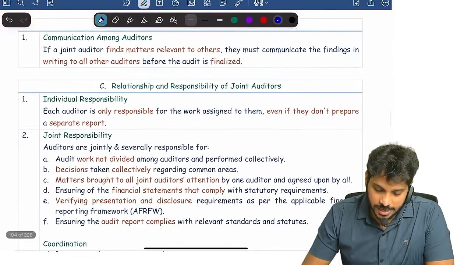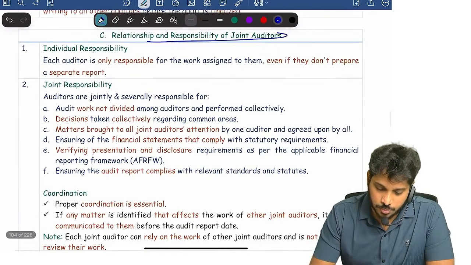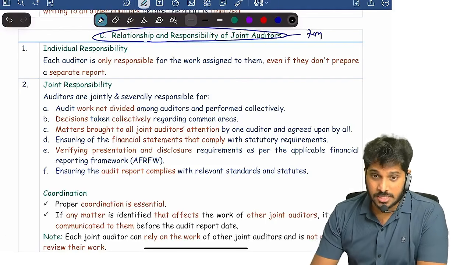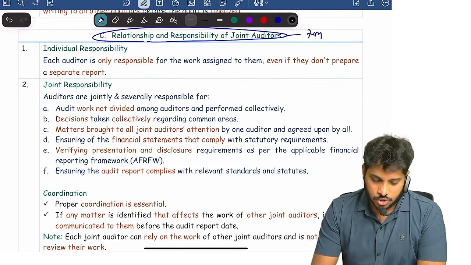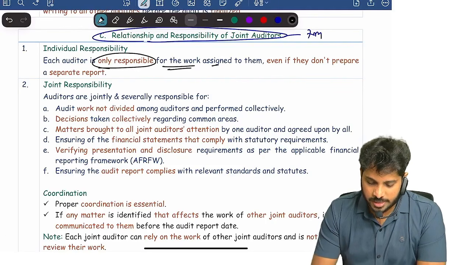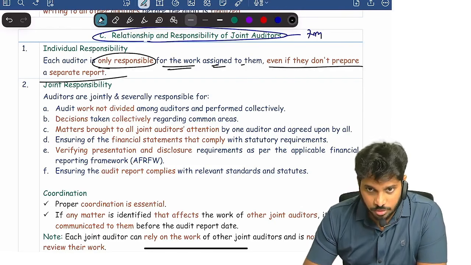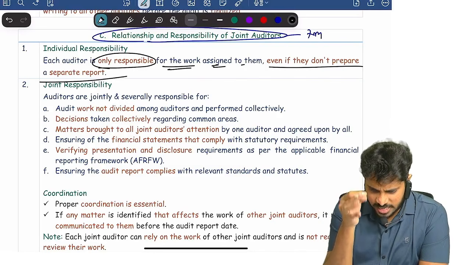What are the joint audit guidelines? What is the relationship and responsibility of joint auditors? This was asked as a 7 marks question already. What is the relationship? A joint auditor is only responsible for work assigned to them, even if they don't prepare a separate report. They are only responsible for work allocated to them.